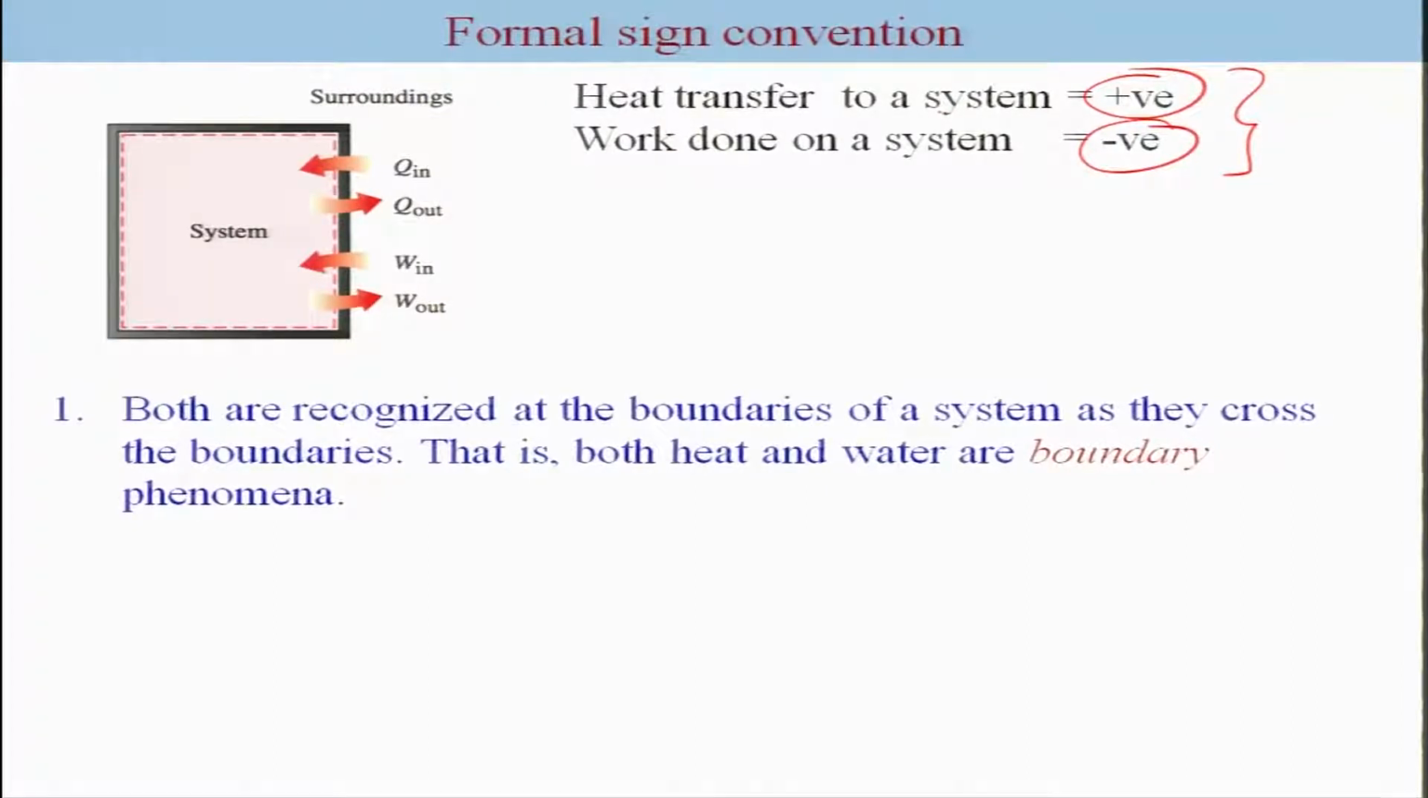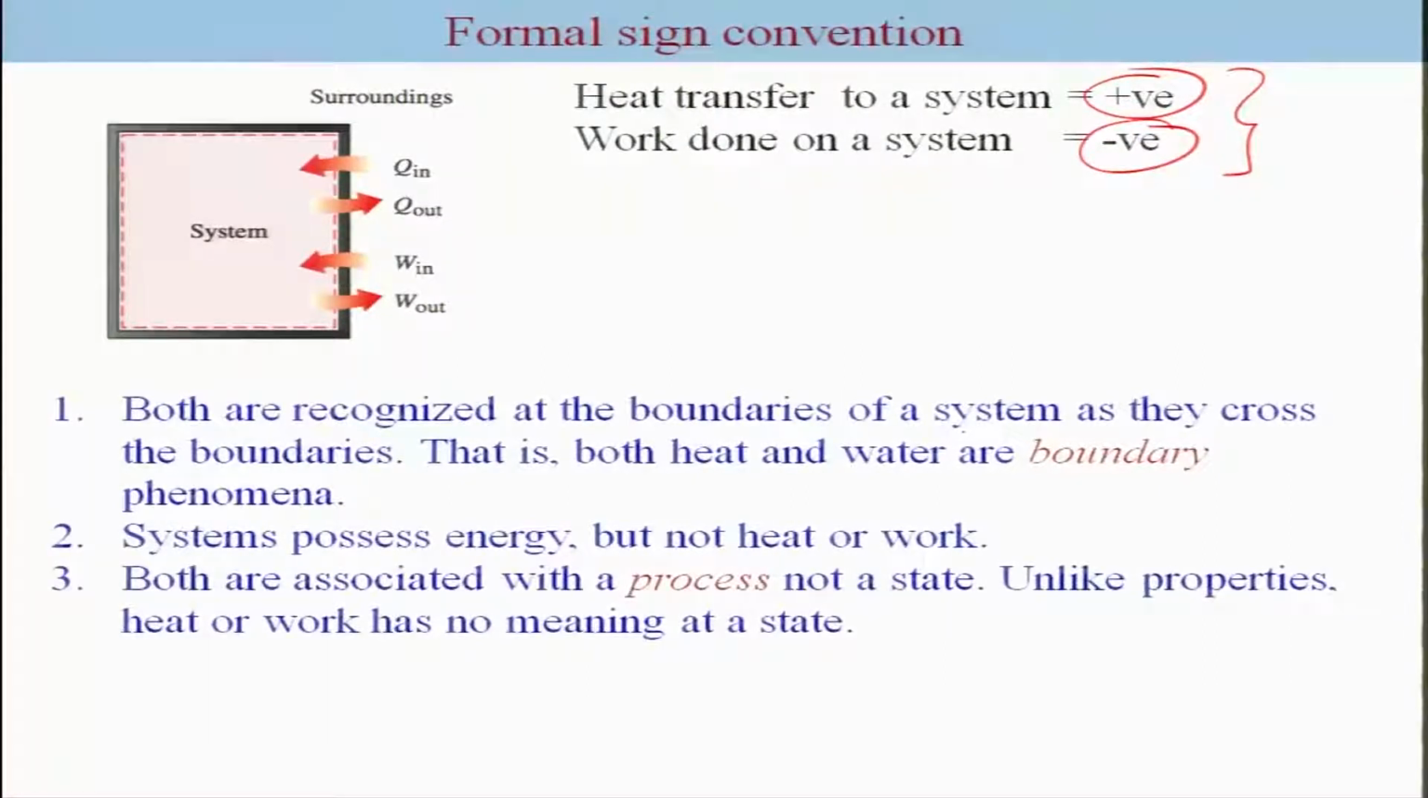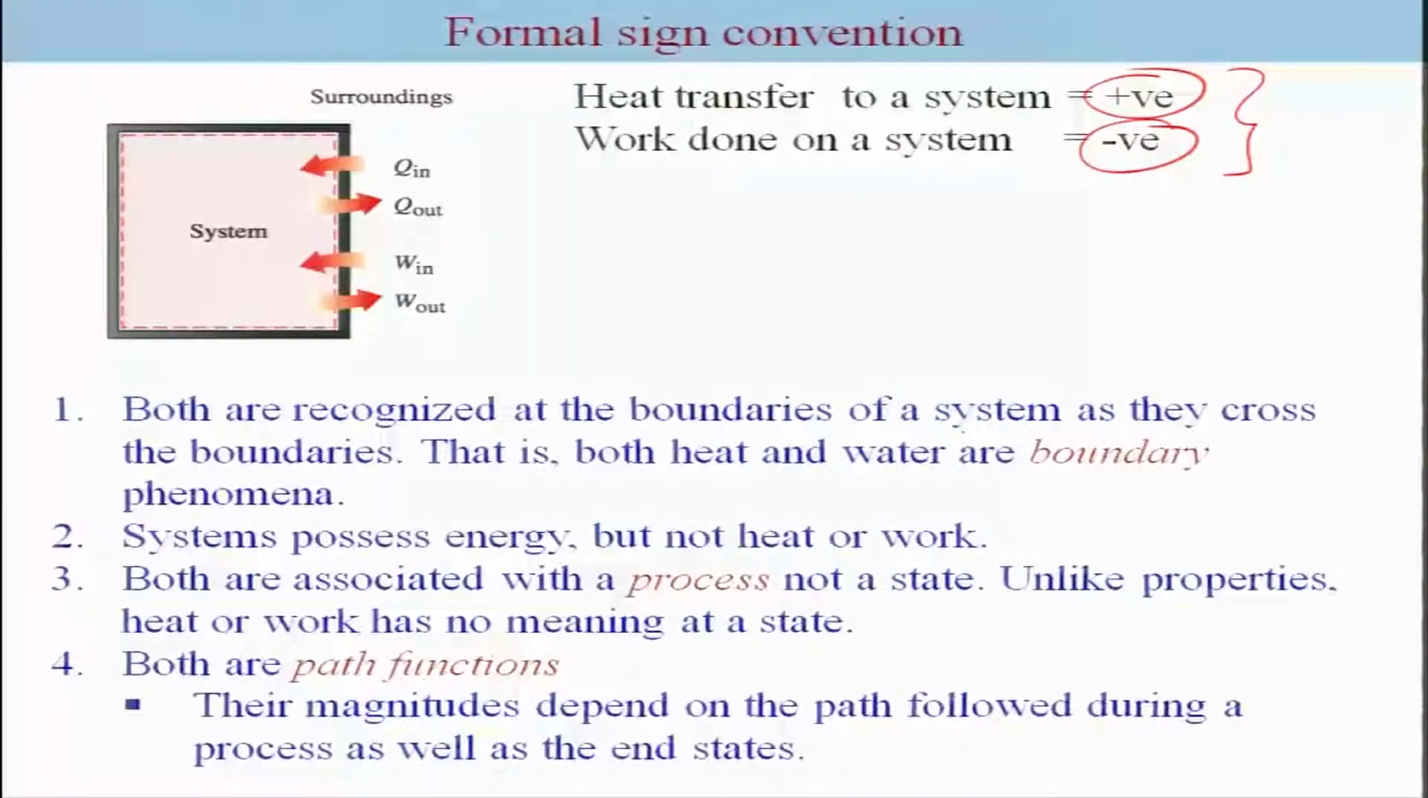Both heat and work are recognized at the boundary of a system as they cross the boundary. That means they are boundary phenomena. Remember that the system possesses energy but not heat or work. They get realized only at the boundary. Both are associated with a process, not a state. Unlike a property, heat or work has no meaning at a state, and both are path functions. This is the reason we do not consider a change in work or a change in heat. Both heat and work are path functions, and their magnitude depends on the path followed during a process as well as on the end states.